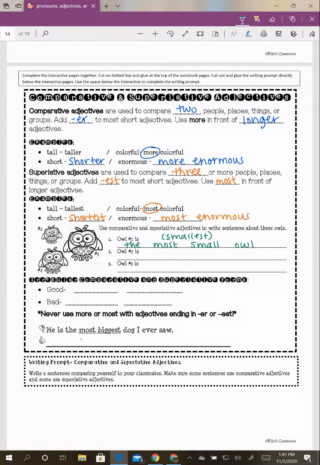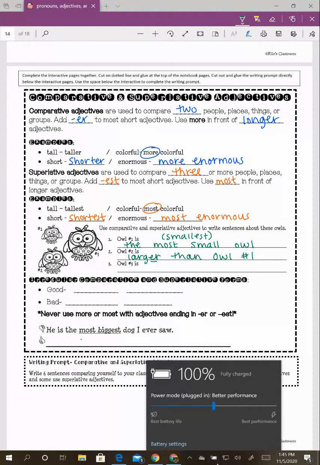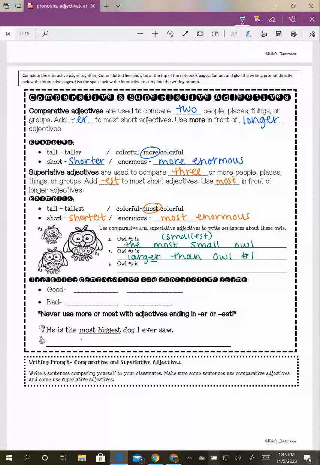I could say that owl number two is larger, ER, because I'm comparing it to owl number one, is larger than owl number one. I'm going to go back to another superlative and say that owl number three is the biggest of all the owls, because I'm comparing it to all three.